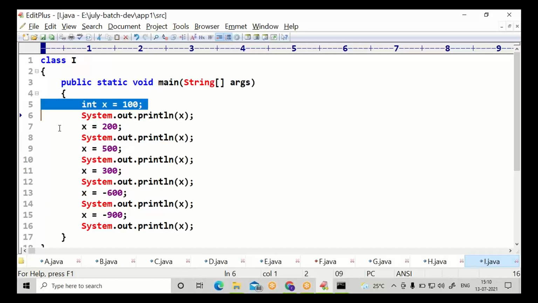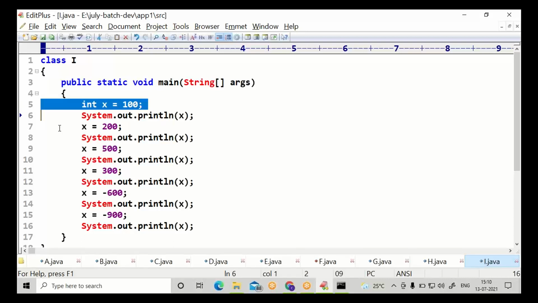So, a variable has an initial value, then it is modified. You can see that while modifying a value, you should not provide int once again. Data type should be specified only one time for one variable. int x.